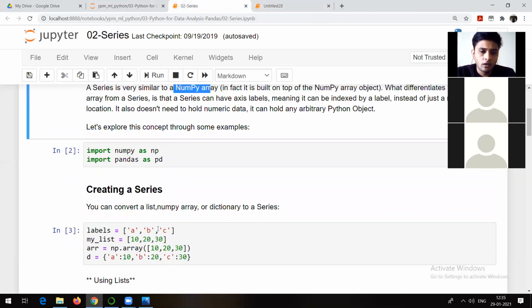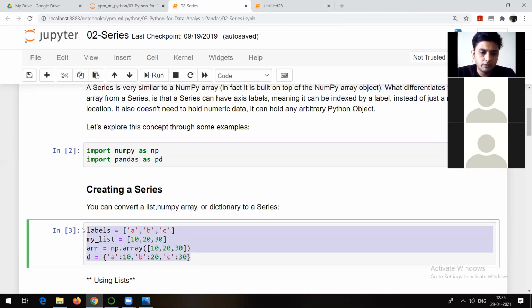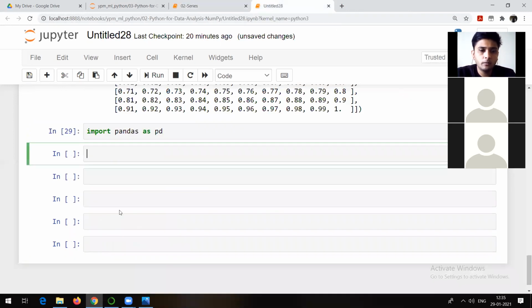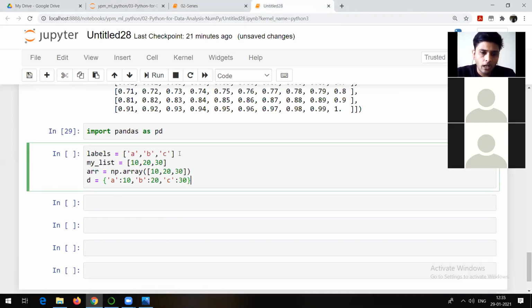I hope these are the basic things which we have seen in basics of Python, and you will be able to understand what all these things are. I am trying to create a list called labels. This one is also a list called my list. What is this arr? It's a NumPy array which we are trying to create. And what is this d? d is a dictionary. We know that dictionaries are always enclosed in curly brackets, and it's a key value pair.